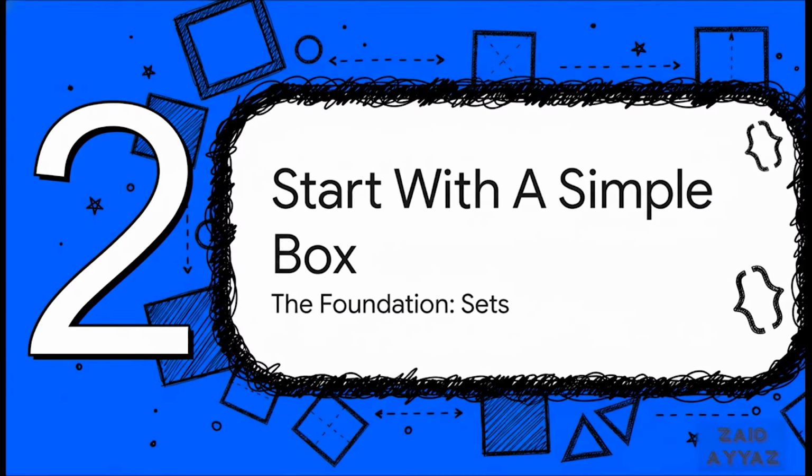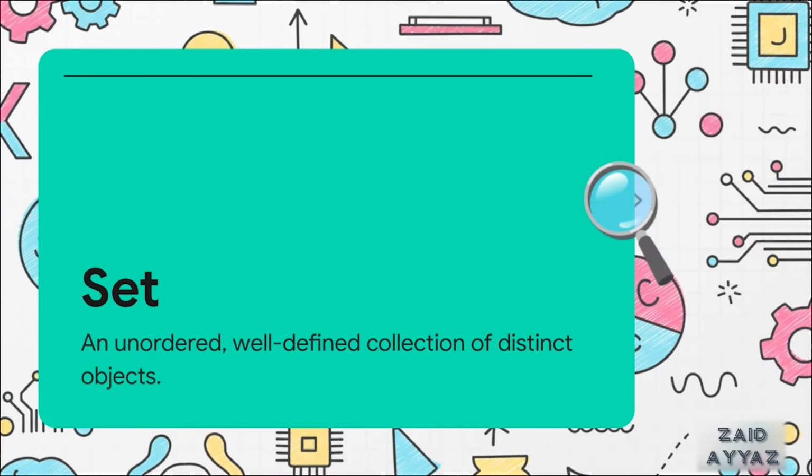So where do we even begin? With an idea that is so simple it's almost deceptive. We start with a container for putting things in, just a simple box. In the world of math, we call this container a set. Now hold on, because this definition is incredibly precise for a reason. Every single word here matters.